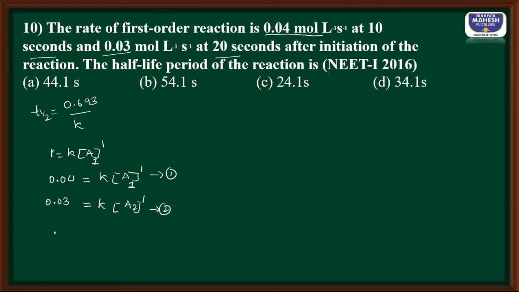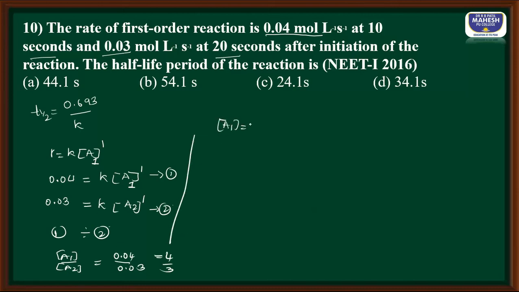Okay, let us divide equation 1 by 2. When I divide equation 1 by 2, what do I get? I am going to get A1 molar concentration divided by A2 molar concentration is equal to 0.04 divided by 0.03, because K and K is going to cancel. Nothing but 4 by 3. In other words, I can say that the molar concentration A1 is 4, molar concentration A2 is 3. So I got two concentrations.